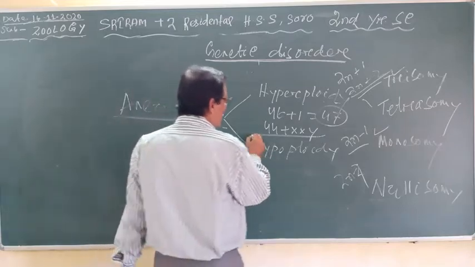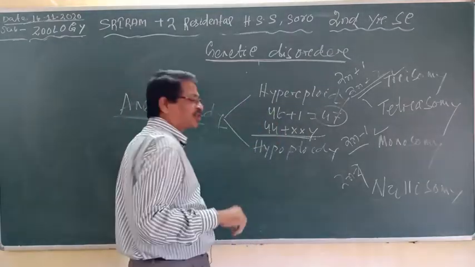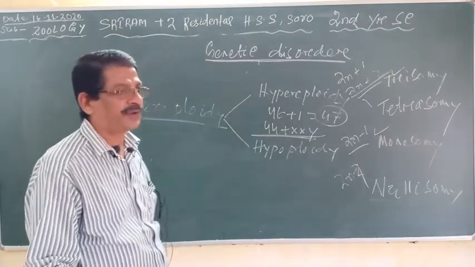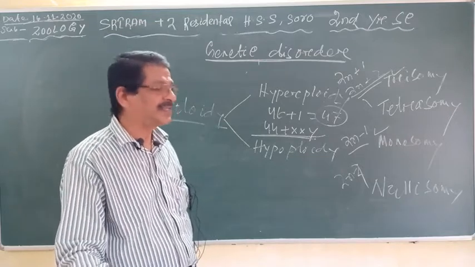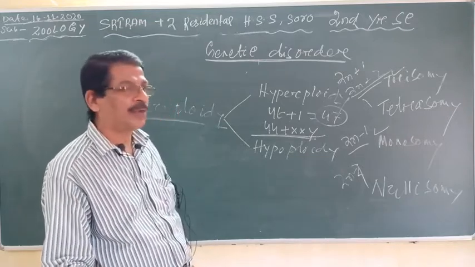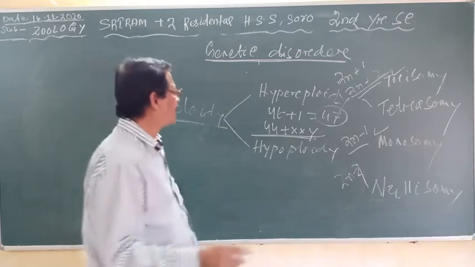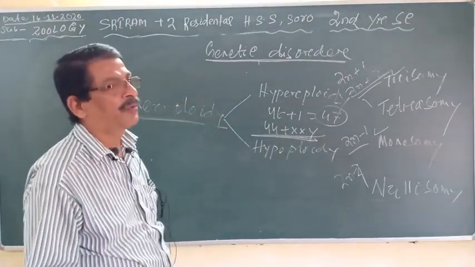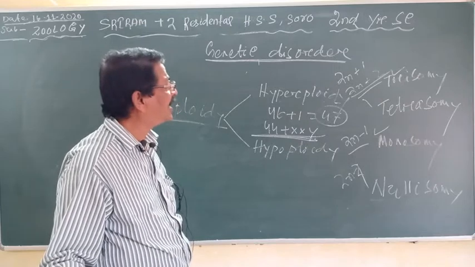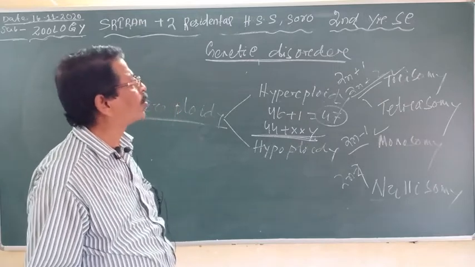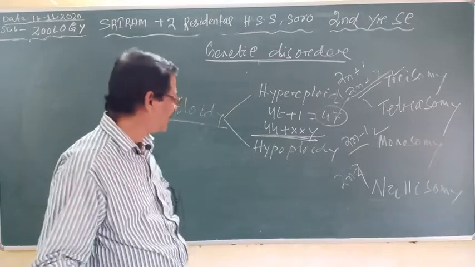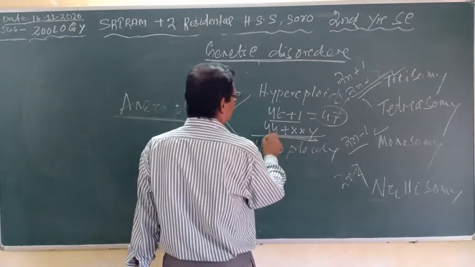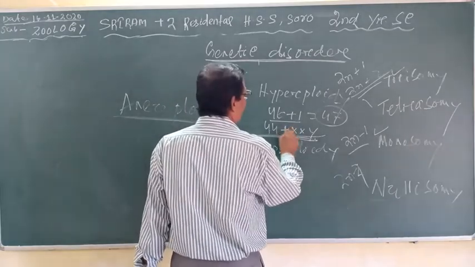Under the chromosomal disorders of the sex chromosomes, I have described 2 diseases: one is Klinefelter syndrome, another is Turner syndrome. Klinefelter is a trisomy of the sex chromosome, where 1 chromosome becomes excess, 46 plus 1 is equal to 47, and the genetic constituent is 44 autosomes plus XXY.